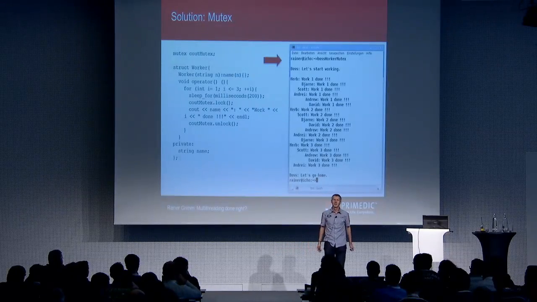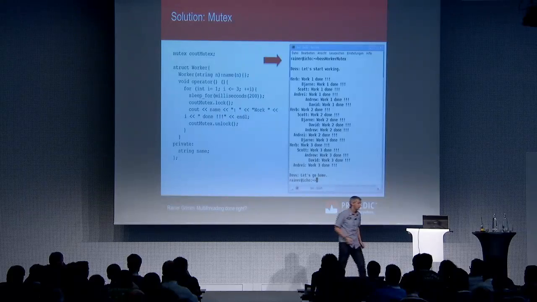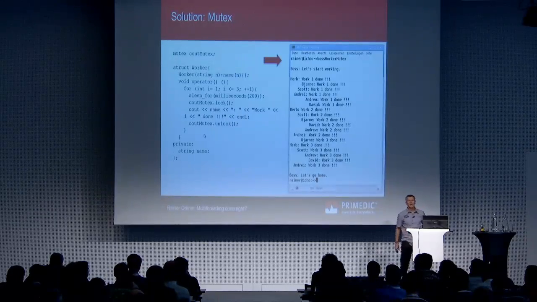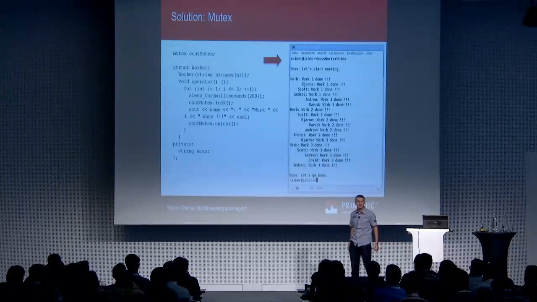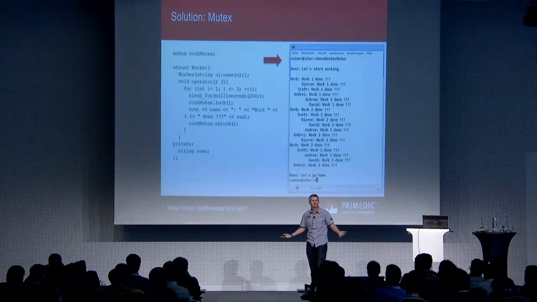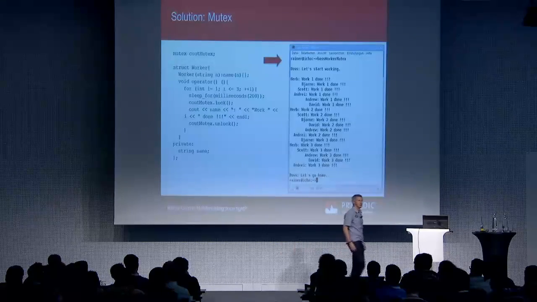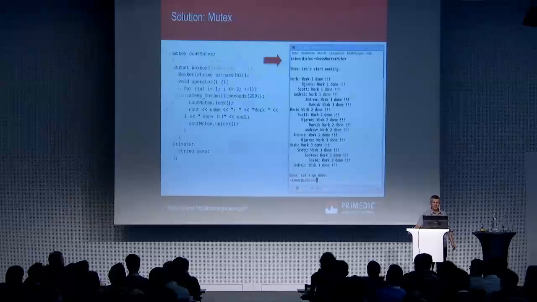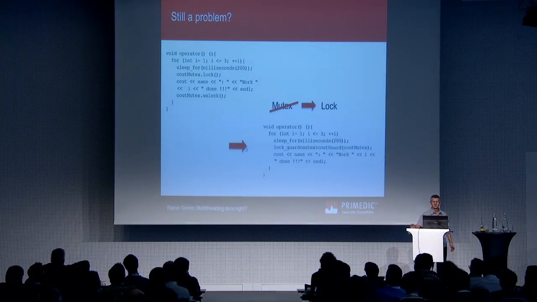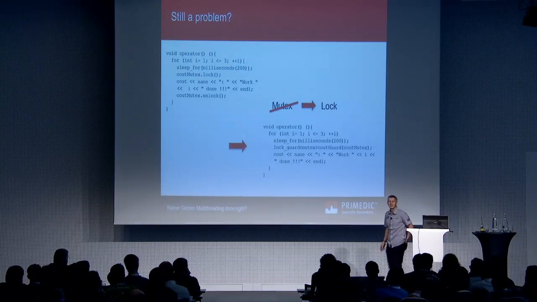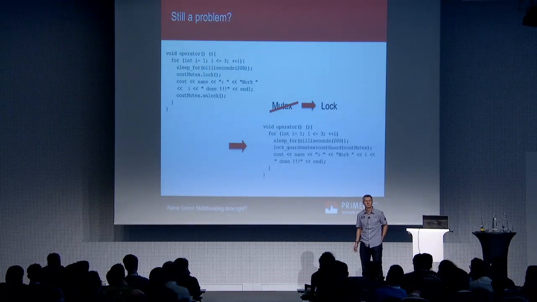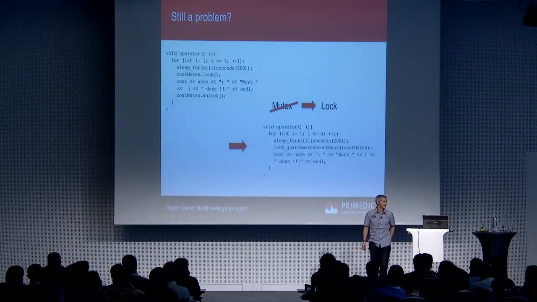And that is great, because what will happen if I forget to unlock my mutex? I'm trying for a deadlock. It must not happen, but it can happen. What will happen if an exception occurs? I don't know. It's the same problem. You are in the world of undefined behavior. Have a look here. I replace this unlock with a lock guard, and now you see the key point: the lock guard goes out of scope, and the mutex will automatically be unlocked, and you are done. So use a lock guard.